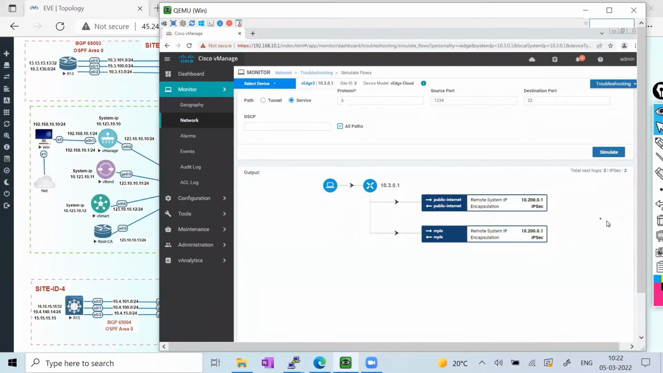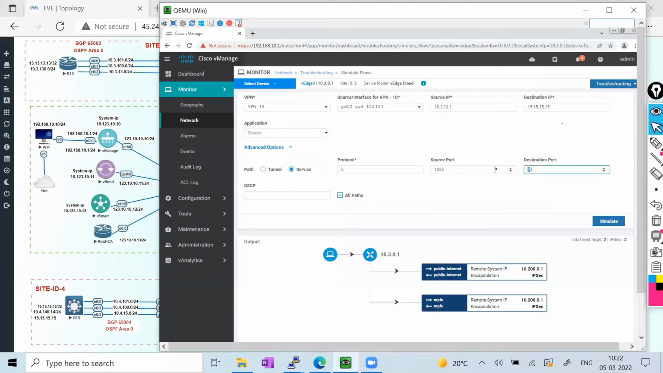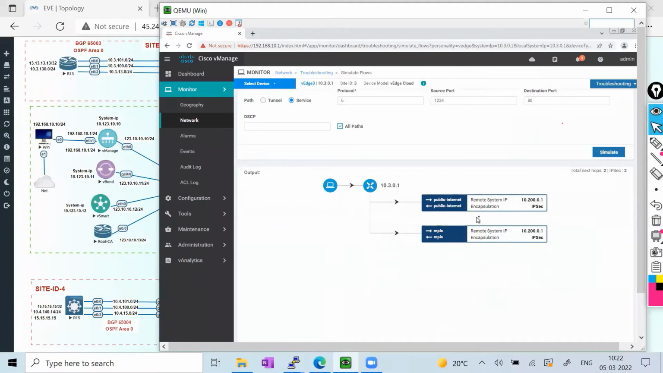And you can see it is clearly showing your traffic is passing via both of the transports. It is saying your traffic for telnet for this site is going via both transports, via the public internet and via the MPLS, because it is doing ECMP by default. So this is one scenario. Similarly, if I check port 80, that is HTTP traffic, you can see it is again going via both of the transports. This is the normal behavior.